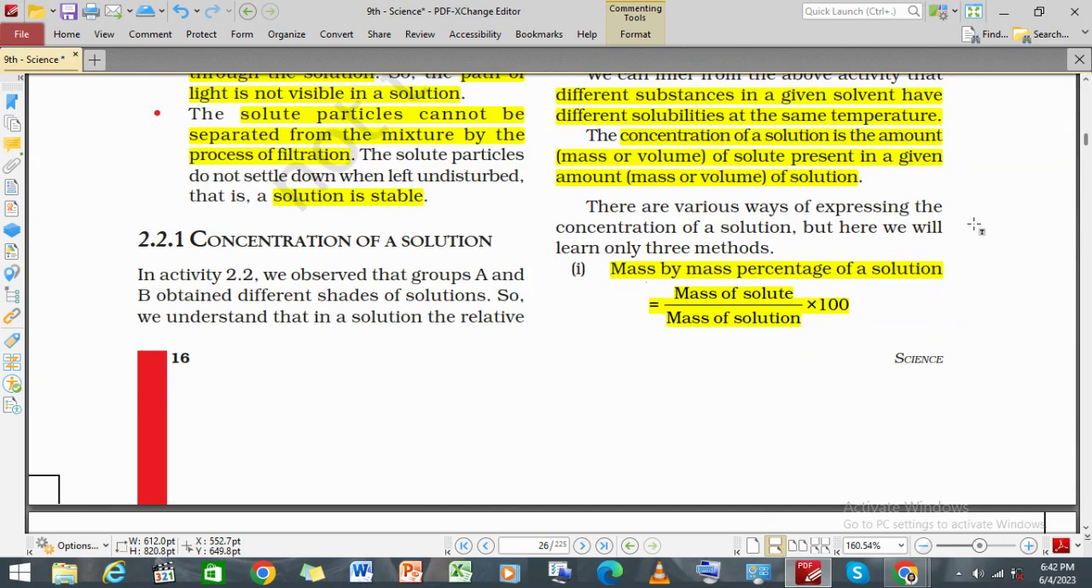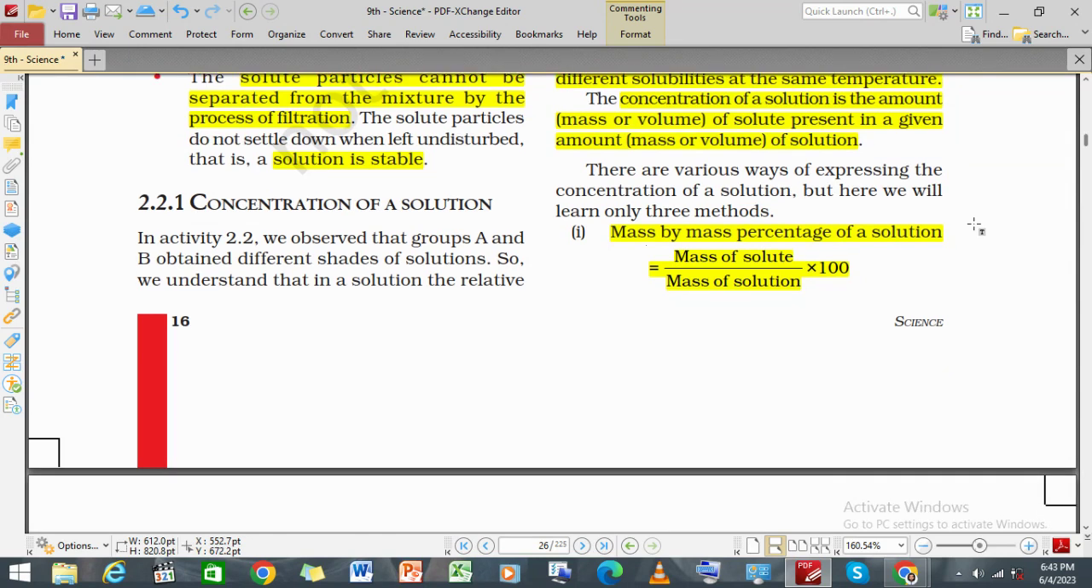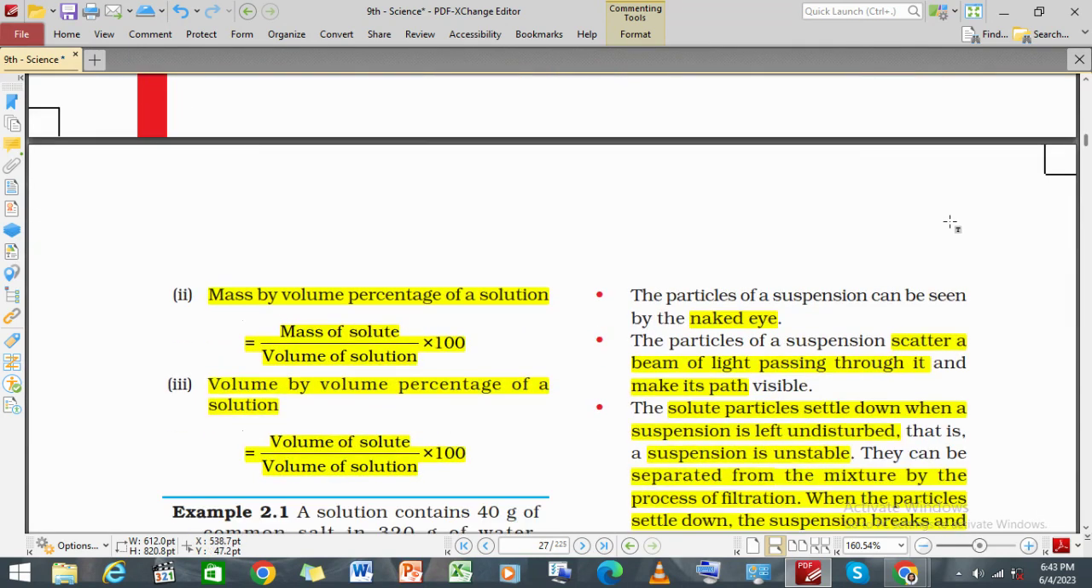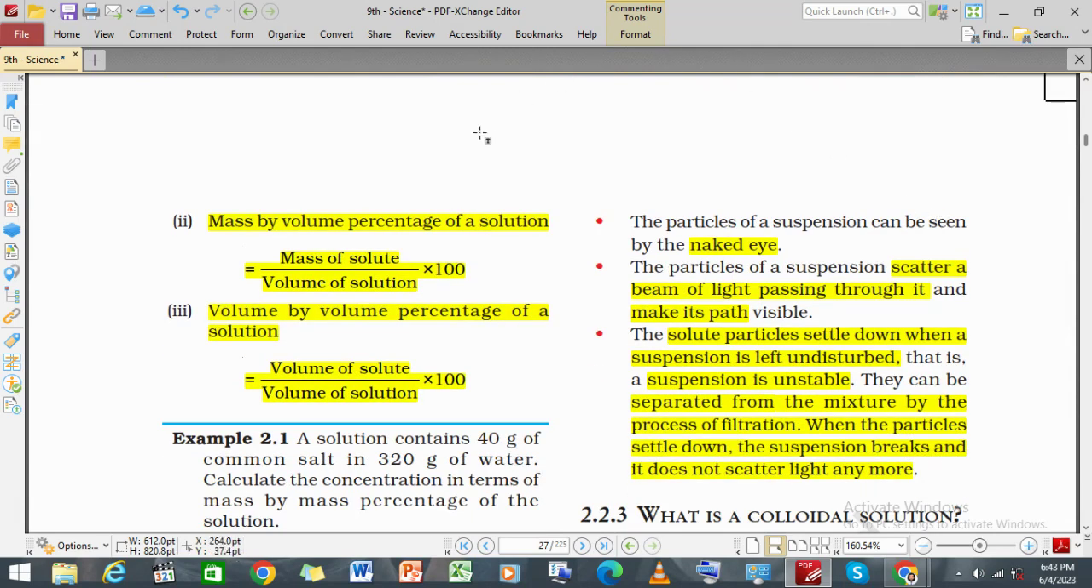So if we want to find the concentration of a solution, we make a ratio of the mass of solute and the mass of solution, and we further multiply it by 100 so that it gives the result in percentage form. And now, the mass by volume percentage of a solution. What can be the mass by volume percentage of a solution? Mass of solute by volume of solution into 100.